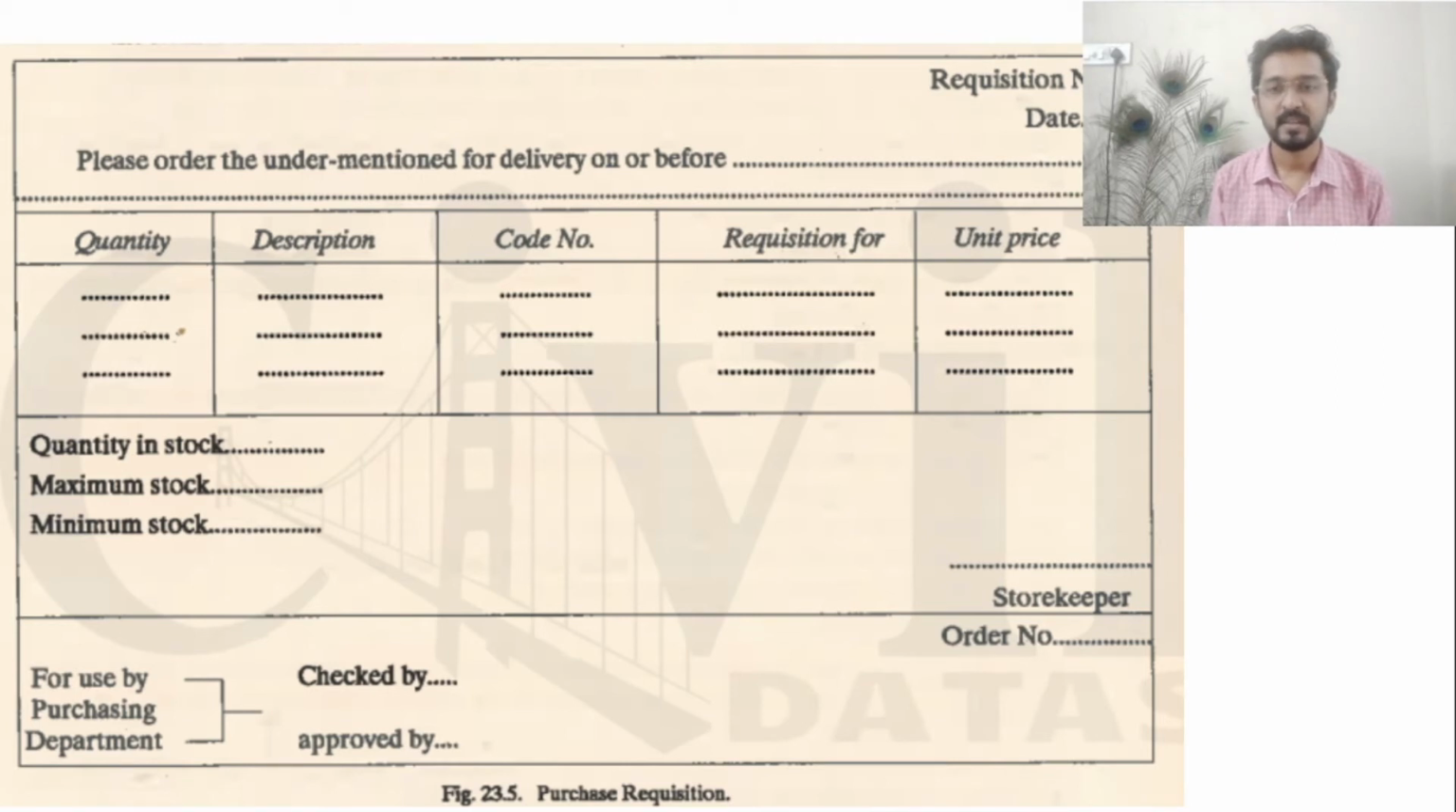Here is a sample requisition slip for understanding. As you can see on the screen, at the top right corner you can see the requisition number and date. It is necessary to mention these details because we can trace the previous records if required.